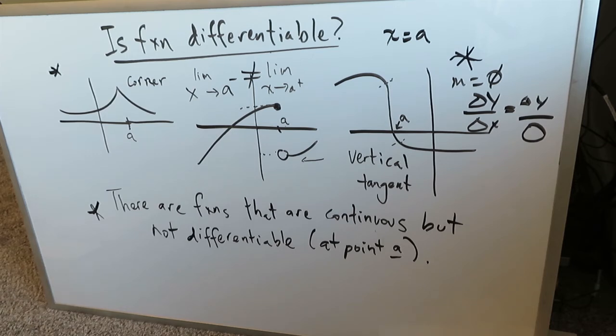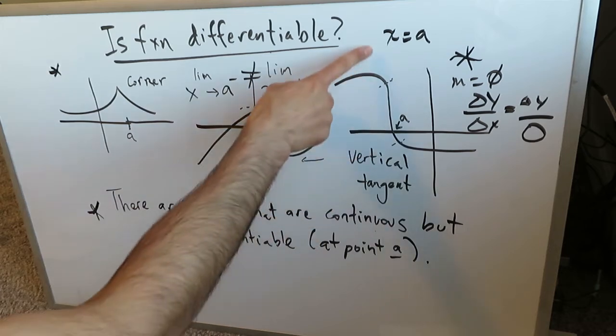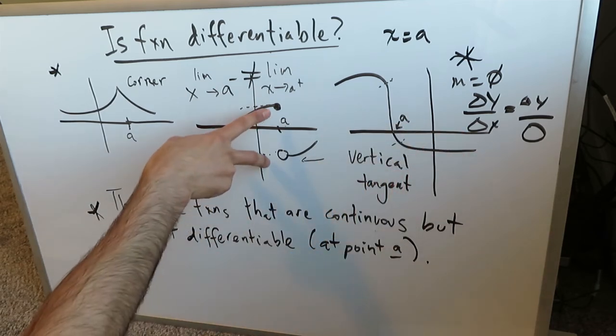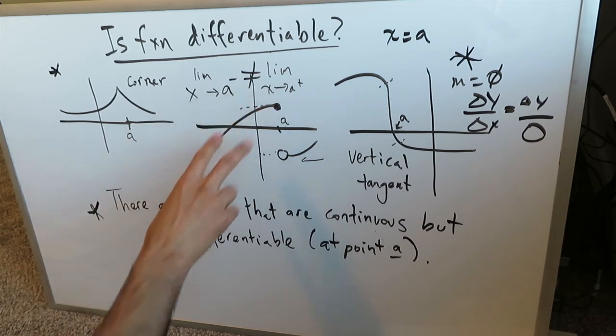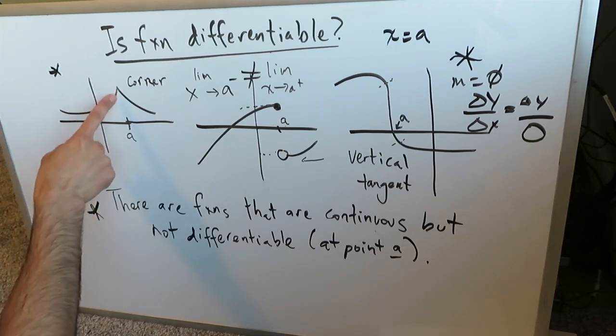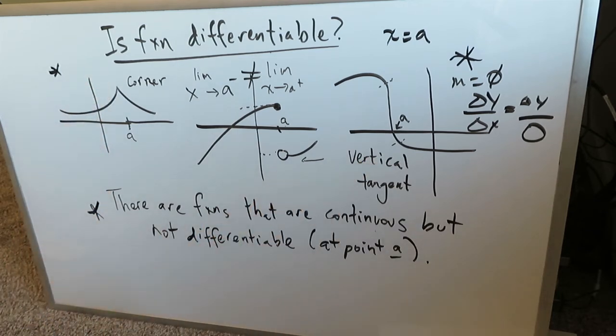So the three situations where you need to be wary that a function is not differentiable are these. The presence of a corner or a kink in your graph. The presence of a vertical tangent line on your graph; you're not going to be able to differentiate at that point. Or a break in your function, where the right and left side limits will not be the same. Also keep in mind, very close to this kink, you can get very close to the formation of a vertical tangent line.